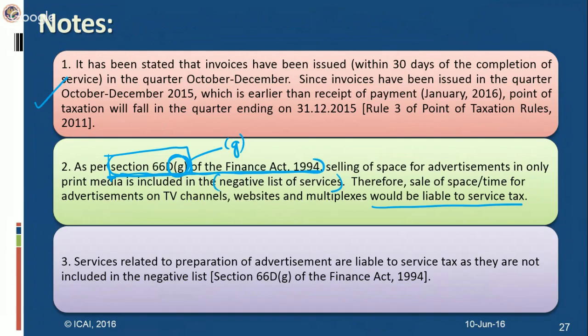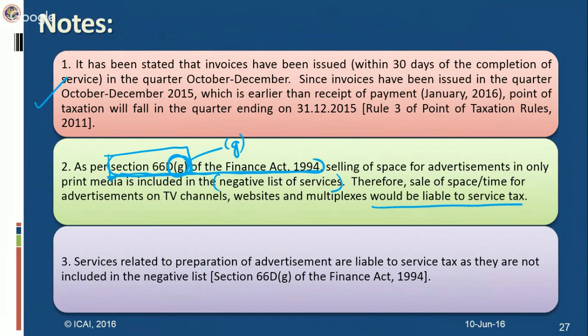That will suffice. You can write the section number, Section 66D will suffice. Writing clause G is not required. And any section, any notification, it is not expected at IPC level. Only major sections might be expected from you, but that also you should write only when you are very sure about it.